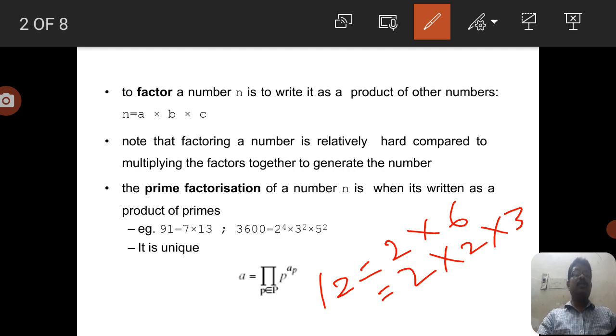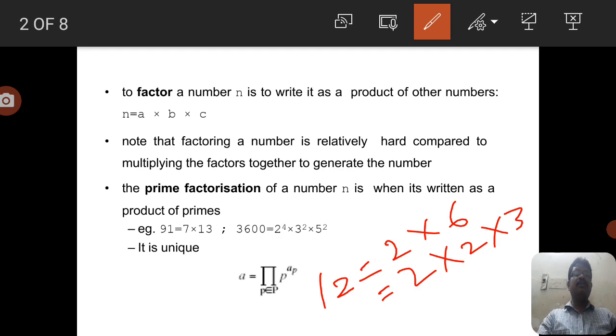Factoring a number is relatively hard compared to multiplying the factors together to generate the number. The prime factorization of a number is when it can be written as a product of prime numbers.